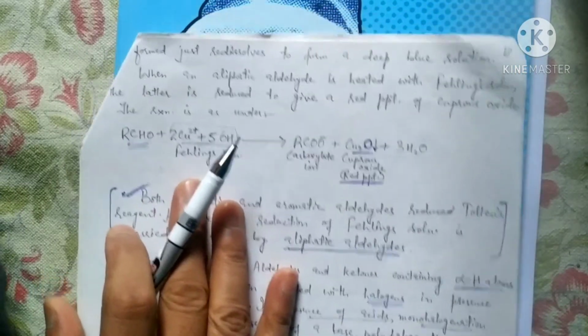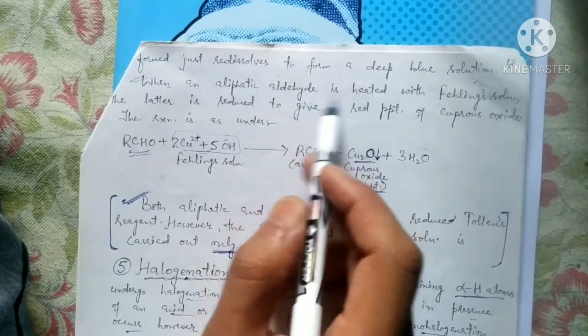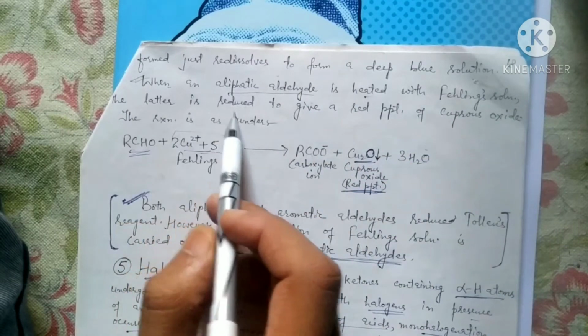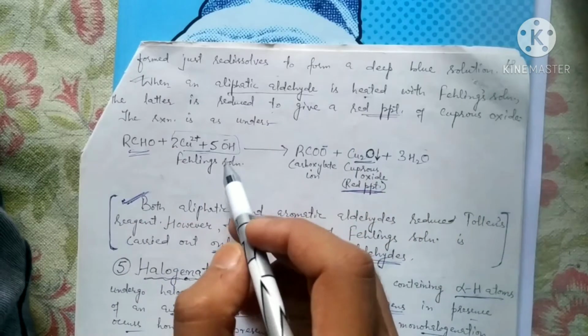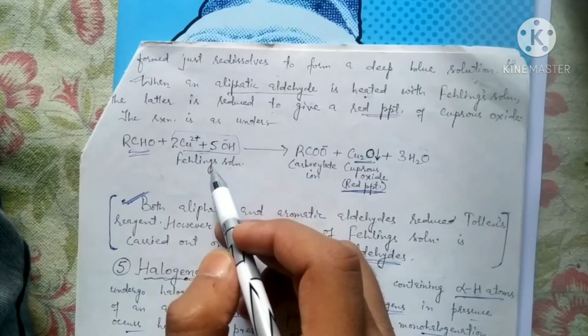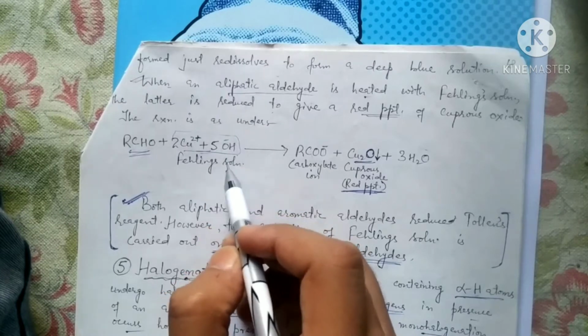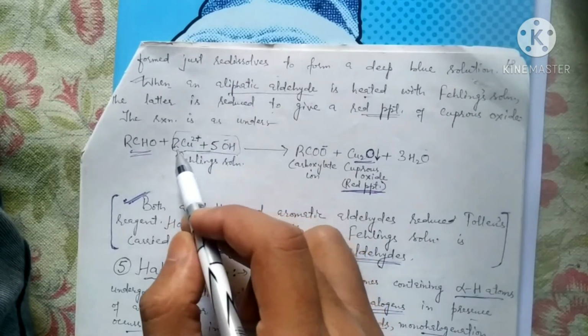Now, when an aliphatic aldehyde is heated with Fehling's solution, the latter is reduced to give a red precipitate. Again, here the mild oxidizing agent that we are using is Fehling's solution. This is the formula of Fehling's reagent.